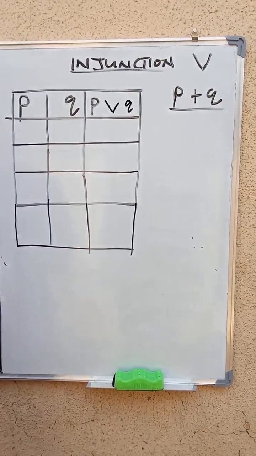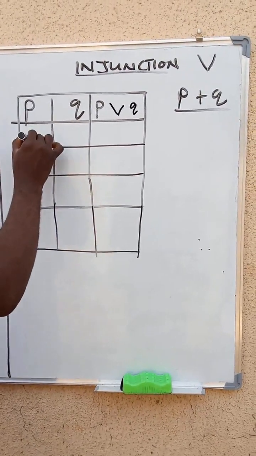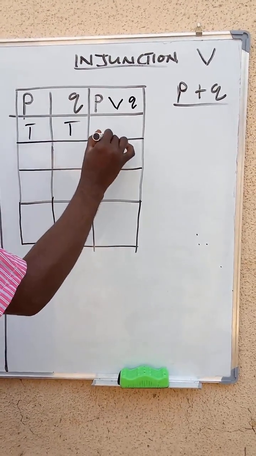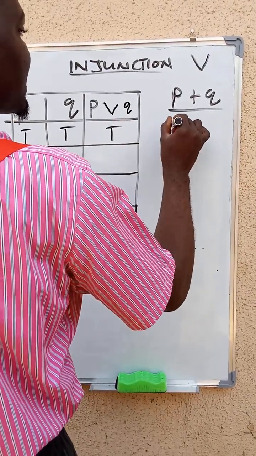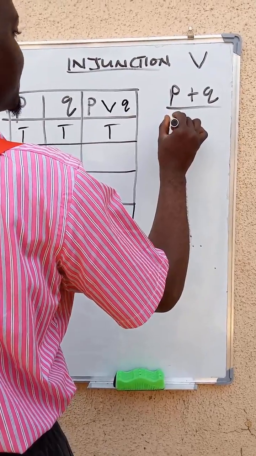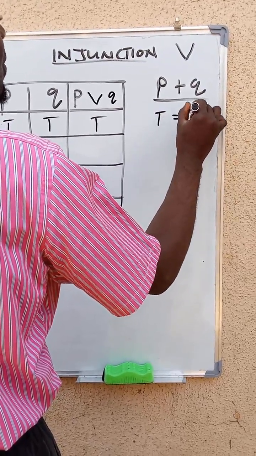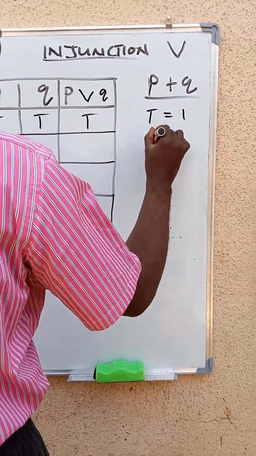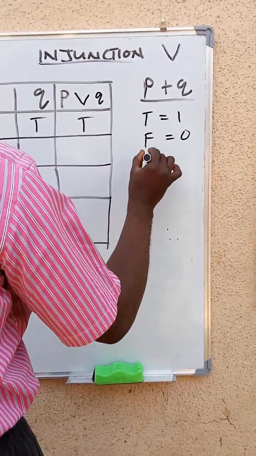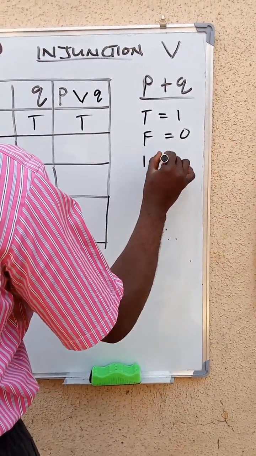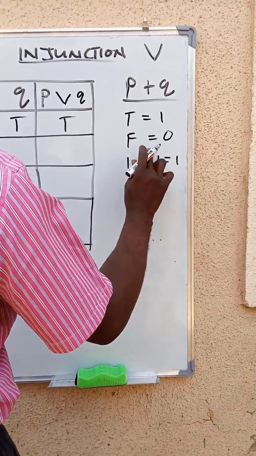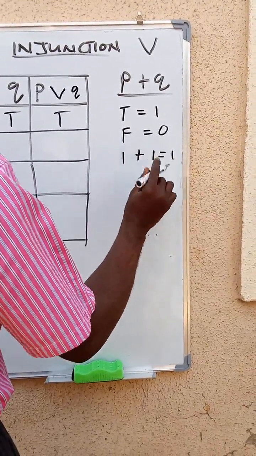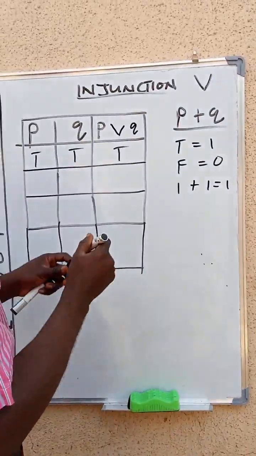Can that statement be true or false? Now, this is true, this is true, and this should be true. Remember, in the same way, our T is equal to 1 and F is equal to 0. So 1 times 1 is 1. 1 plus 1 is what? 1. Because we said that the operation here is what?